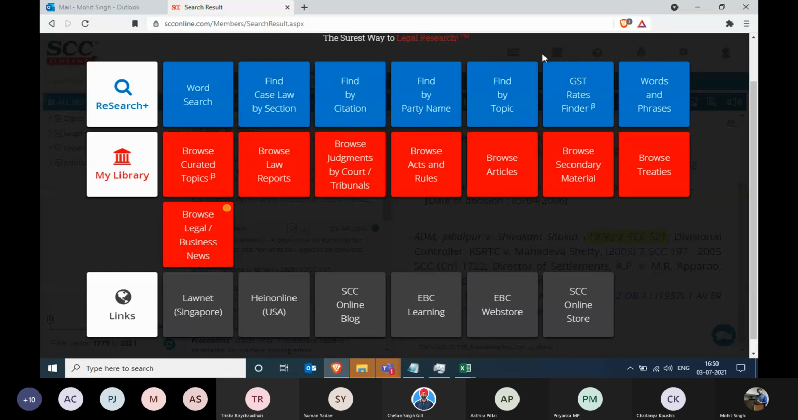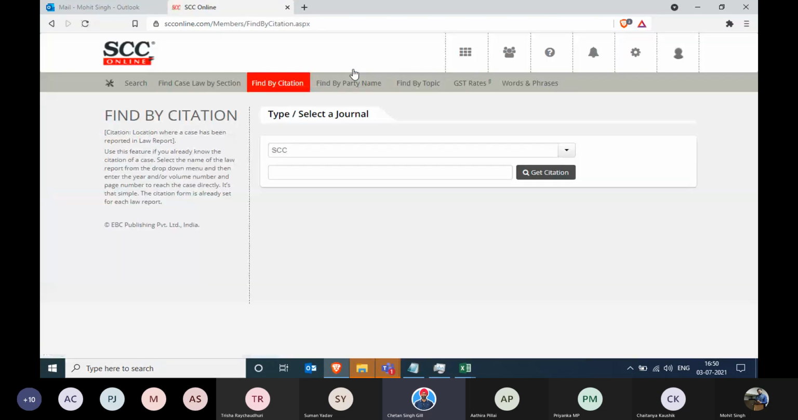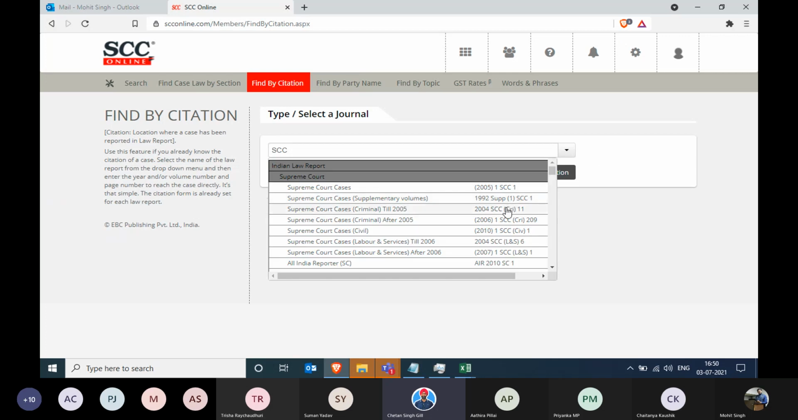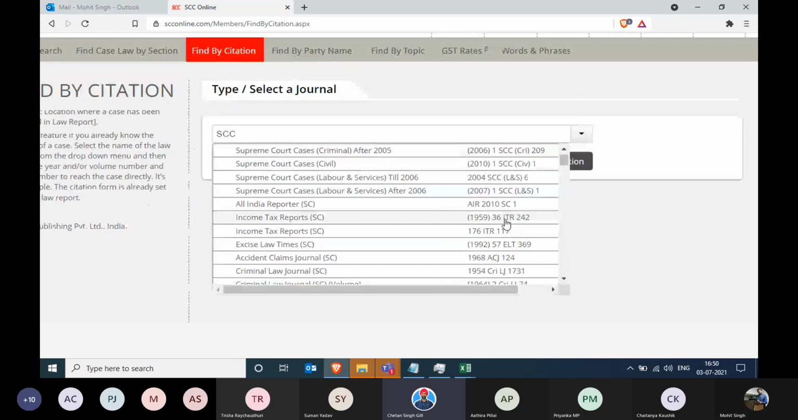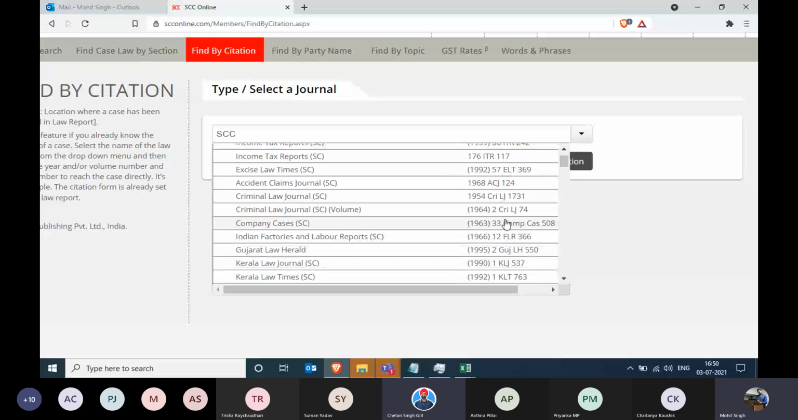Now, let's move to the next one, that is find by citation. I'm giving the brief because this is something basic, so I'm just going to be quick with it. In find by citation, you have citations of AIR, Indian Appeals, Maharashtra Law Times, DRJ, DLT. You can click on the drop down, and you'll get all the journals option.